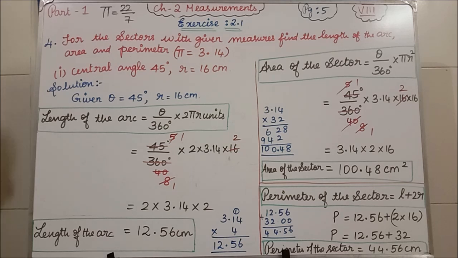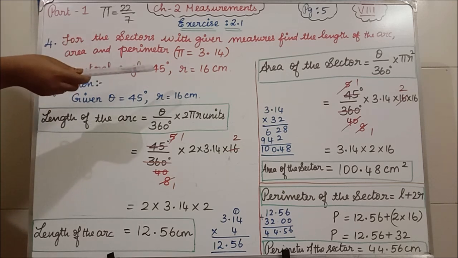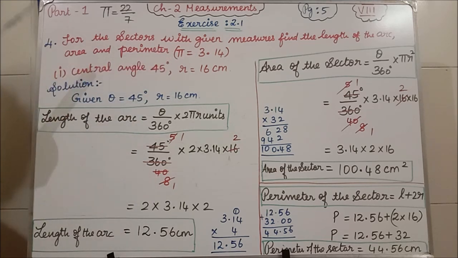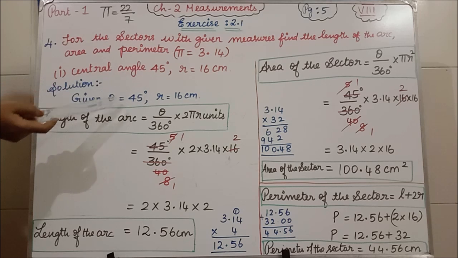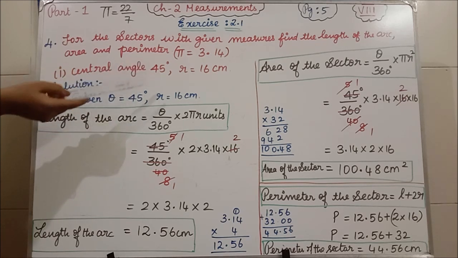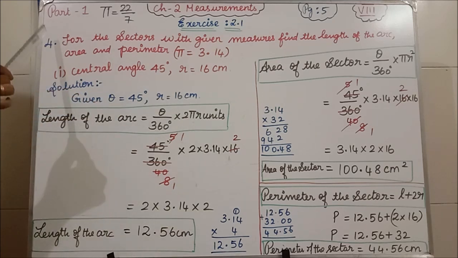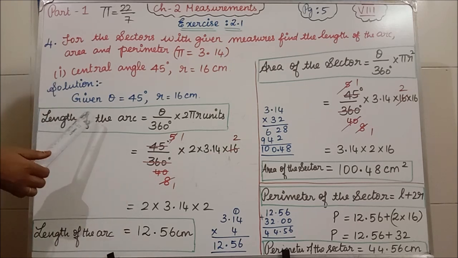Here in the fourth question you have 4 subdivisions. This is your first subdivision: central angle 45 degree, radius R equal to 16 centimeter. They have given this in the question. We will start the solution. Given theta, the central angle, theta is equal to 45 degree. Radius R equal to 16 centimeter. In the fourth question, 3 values we have to find. The first value we have to find is the length of the arc.